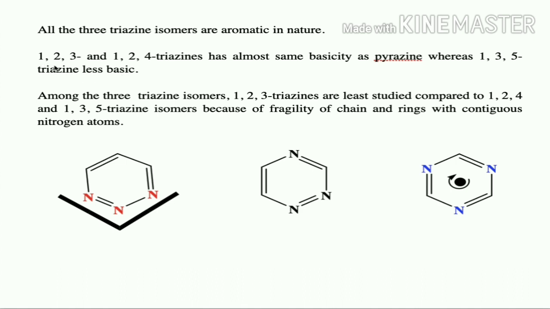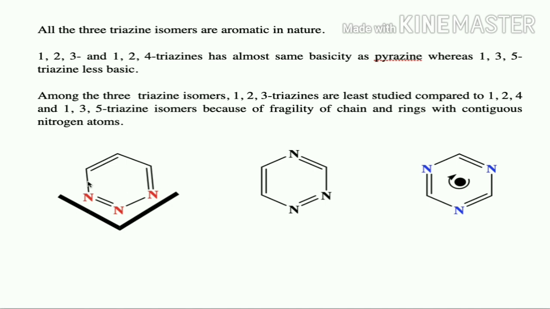If we come to basicity, 1,2,3 and 1,2,4 triazines have almost the same basicity as pyrazine, whereas 1,3,5 triazines are less basic in nature. Among the three triazine isomers, 1,2,3 triazines are the least studied compared to 1,2,4 and 1,3,5 isomers because of the fragility of chains and rings with contiguous nitrogen atoms.